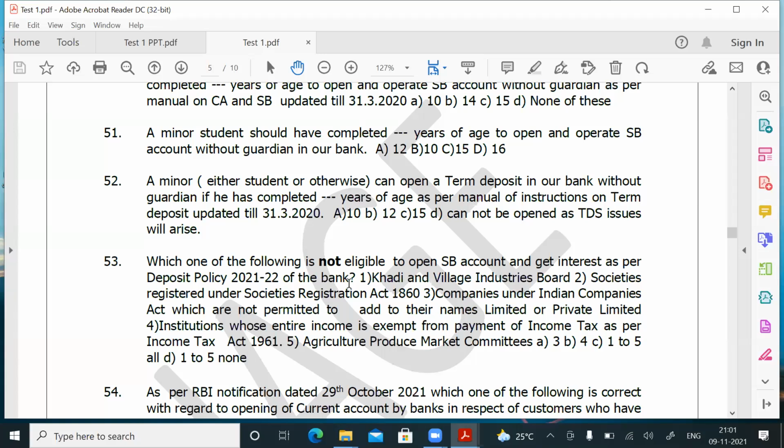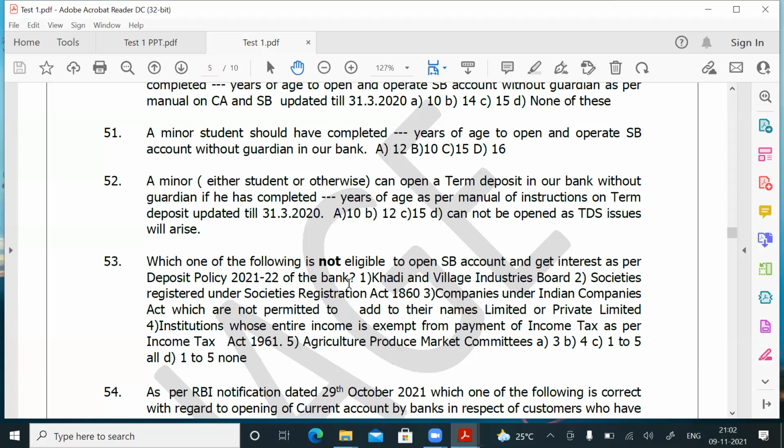Point number 4, institution whose entire income is exempt from payment of income tax as per Income Tax 1961, they are also permitted to open SB account and earn interest. Agriculture Produce Market Committees, they are also permitted to open SB account and get interest. So what is the question? Which one of the following is not eligible to open? 1 is eligible, 2 is eligible, 3 is eligible, 4 is eligible, 5 is eligible.